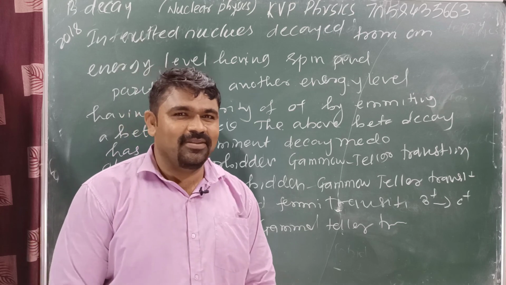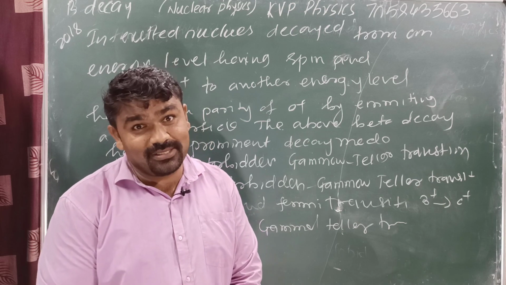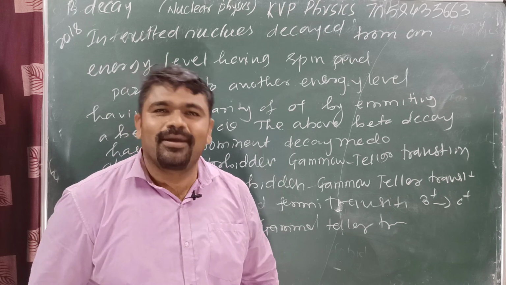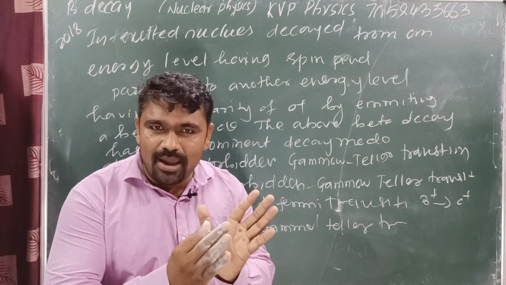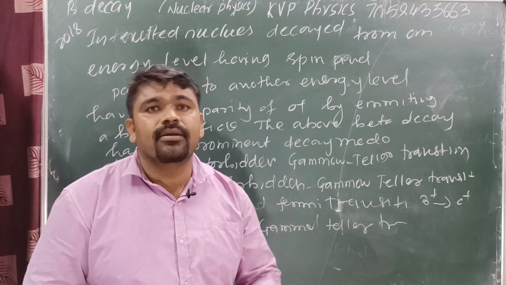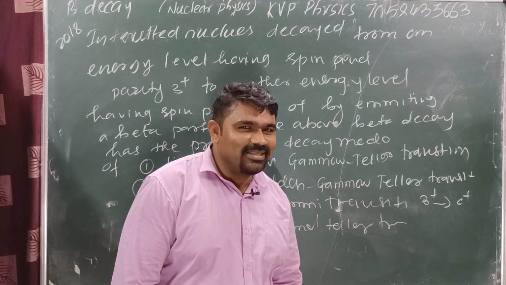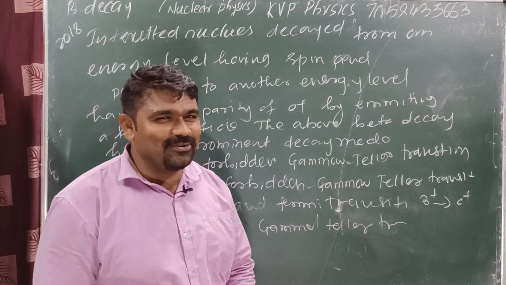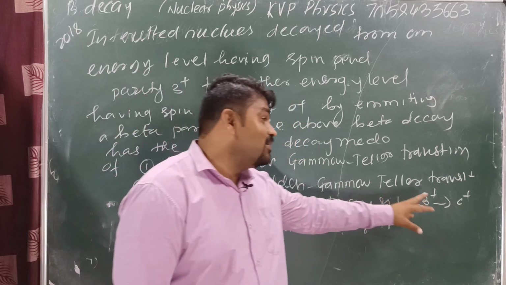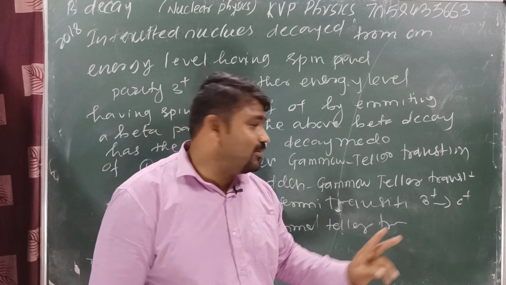Okay, see, here parity does not change. Parity does not change means two options. Which two options? Allowed and second forbidden. Both are allowed, but what is the difference? One is allowed and the second one is second forbidden. Yes or no? Check only allowed or second forbidden. Okay, allowed: delta J is equal to 1 or delta S is equal to 0, but here delta S is not equal to 0 and delta J also is not equal to 1, meaning FT or GT transition is not allowed. This one is not allowed.